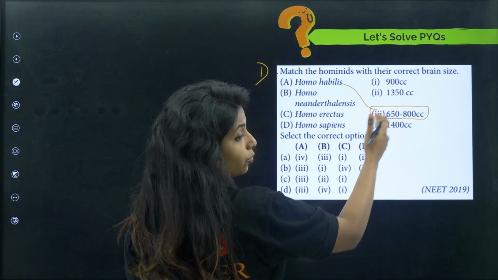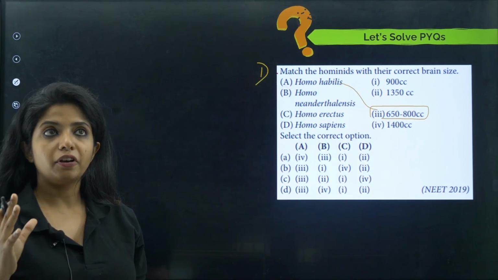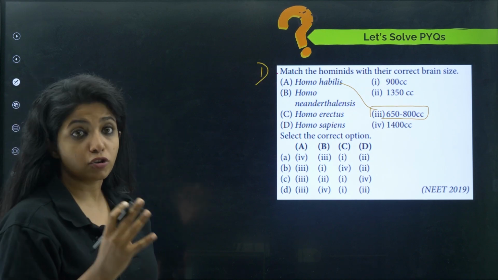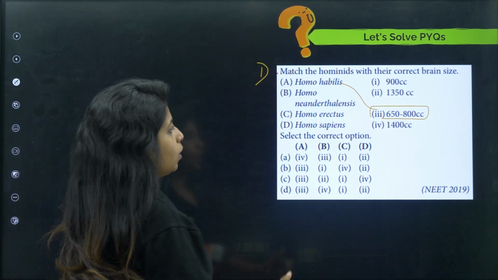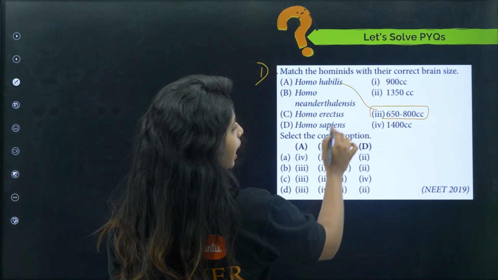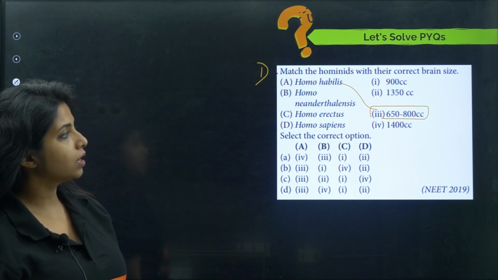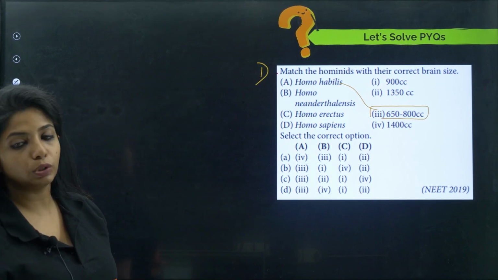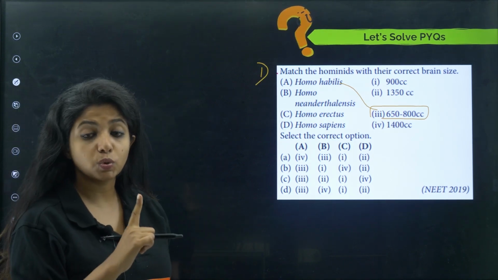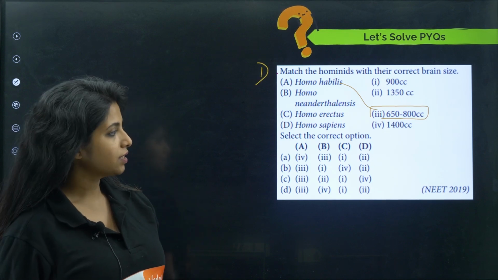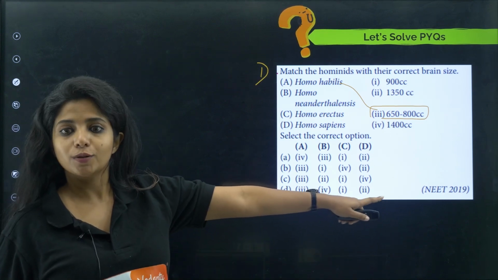If it was 500, don't go ticking around 500. 500 is for Australopithecus. Okay. Now, Homo neanderthalensis, what was their brain size? Homo erectus, Homo sapiens. You try to find out and tell me. I'll tell the answers towards the end of the video. Okay. So tell me the answer for this. This came in NEET 2019.